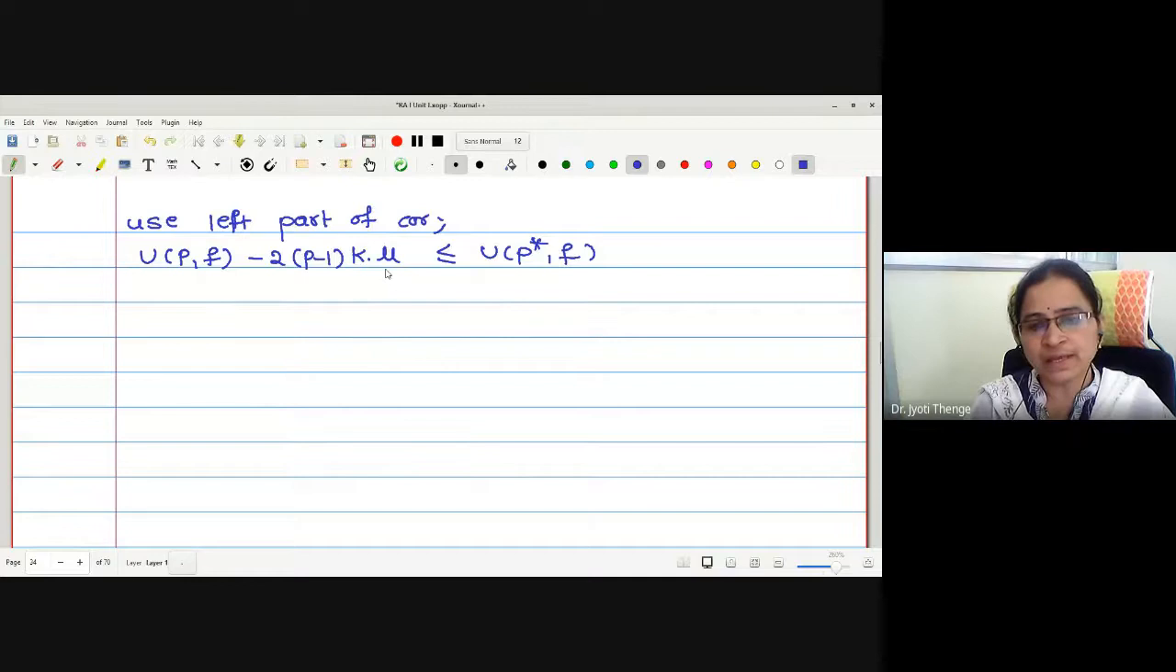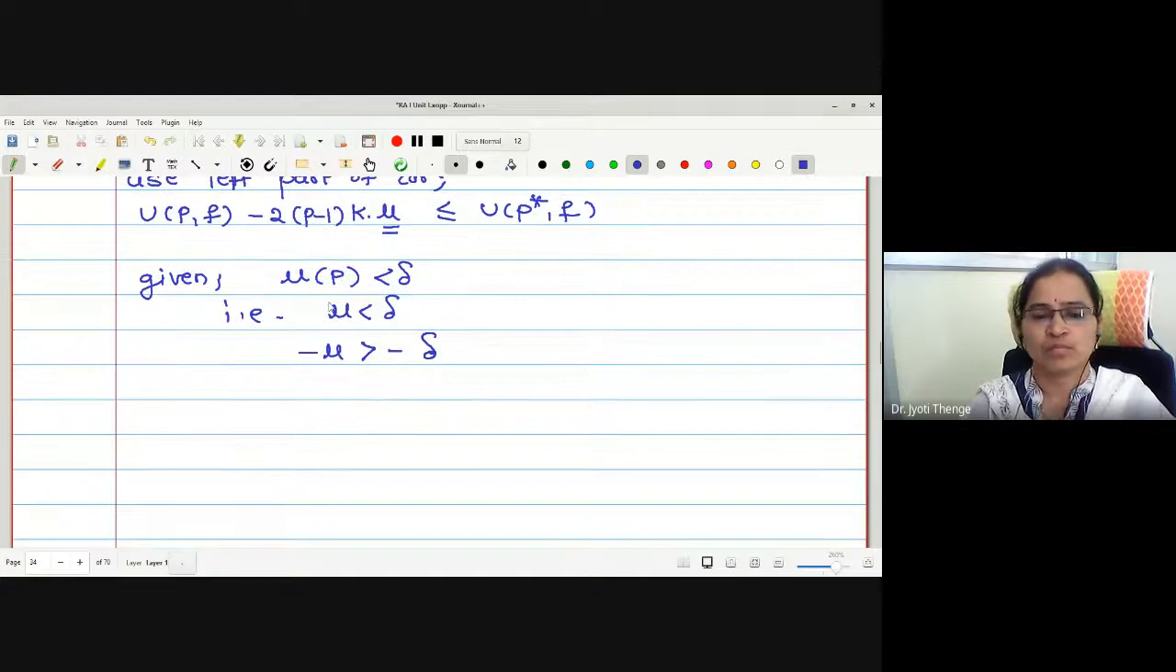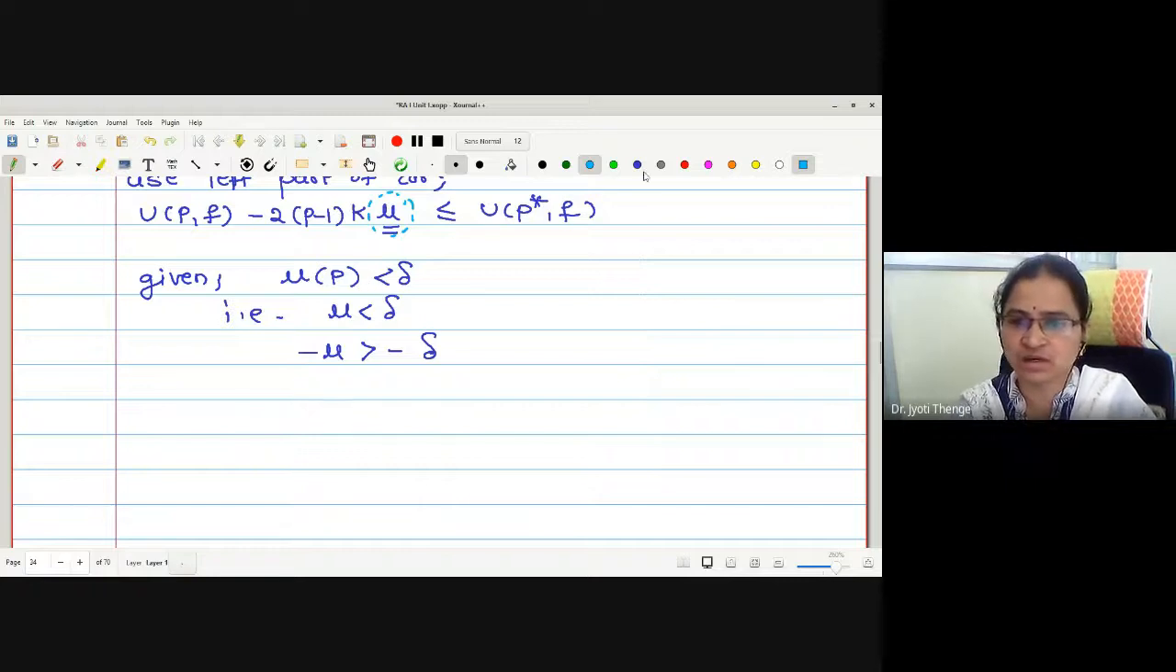Yes, ma'am. Now let me establish the relation between mu and delta. What is given to us? Given that the norm of P is less than delta, no? We have selected the partition with norm P less than delta. Therefore, I can write simply norm less than delta. Now, I want to establish the relation between minus mu and minus delta. Therefore, may I write minus mu is greater than minus delta? Minus mu is greater than minus delta, and I want to check what is the effect on this part if I replace the term mu by delta.